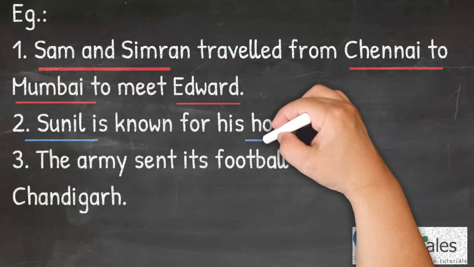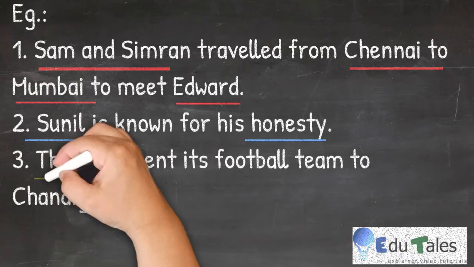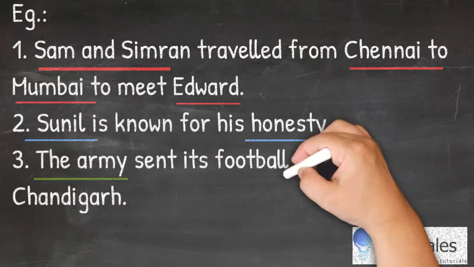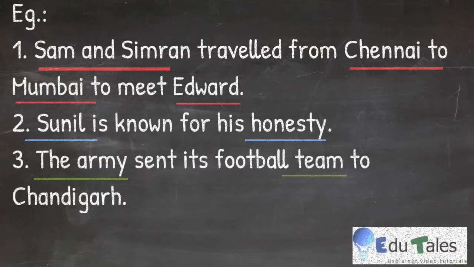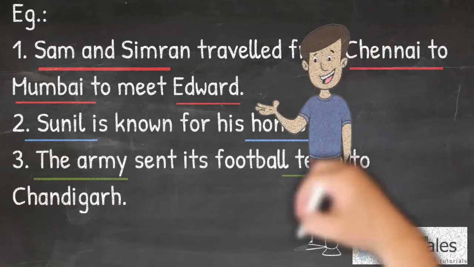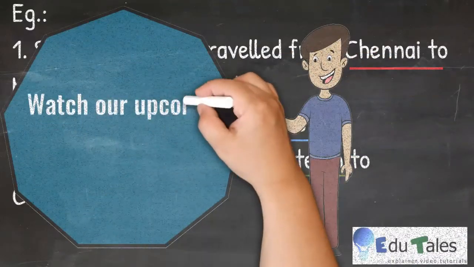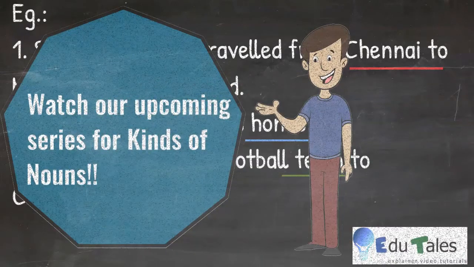Sunil is known for his honesty. Here also, Sunil is the name of a particular person, whereas honesty shows an invisible feeling, which is also a noun. The army sent its football team to Chandigarh. Here, the army and team show a group of people with a particular word, so it is also a noun. We will study in detail kinds of noun in our upcoming series.